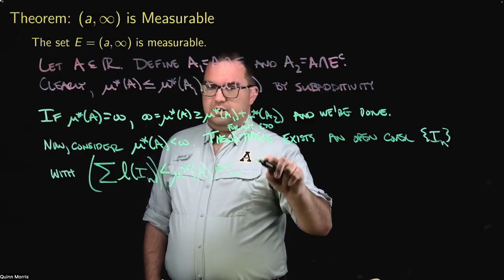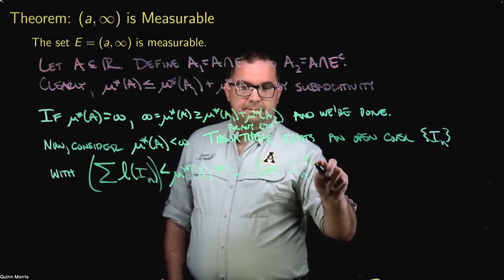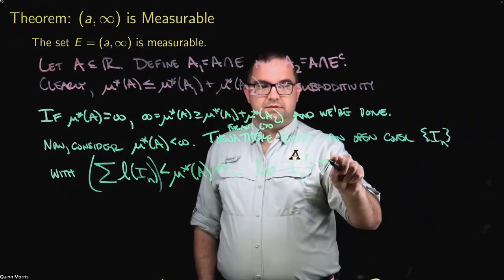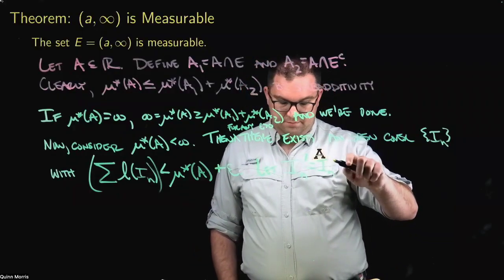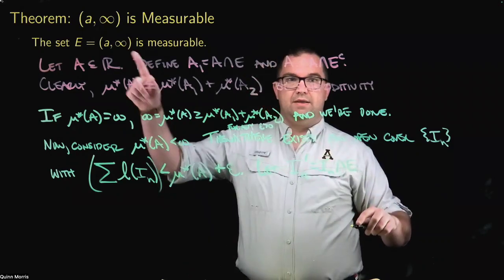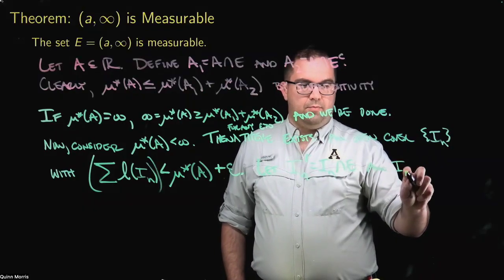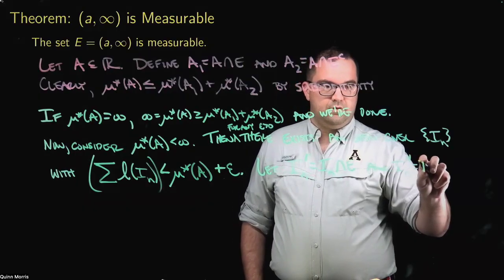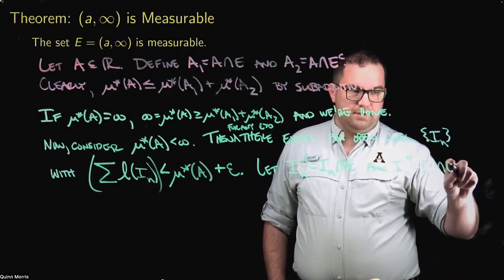So now I'm going to define I_N prime. So my I_N primes are going to be, I'm going to take my I_N's and intersect them with E, with my interval here. And let I_N double prime be my I_N's intersected with E complement.